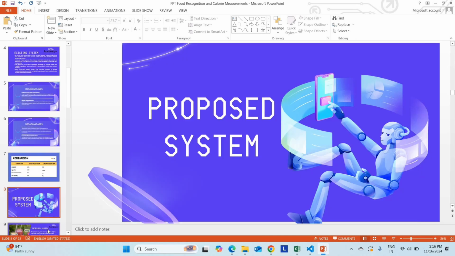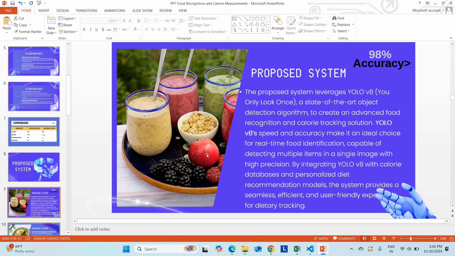So directly moving to the proposed system. So this is our proposed system. In our proposed system, we are going to use the YOLO version 8 algorithm. YOLO means You Only Look Once. That means it will train that much faster. So the YOLO algorithm has very high speed as well as higher accuracy when compared to the current algorithm. That is the major advantage here.